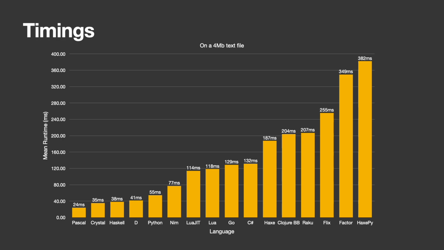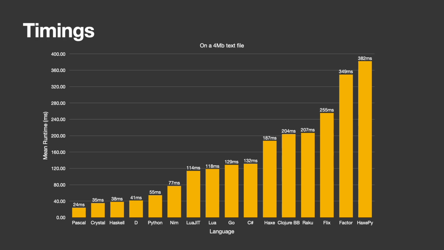Haxe performed pretty badly, which makes it less appealing than some of the other similar high-level languages, especially since it's quite niche itself. Flix wasn't fantastic, but I'm not sure if I compiled it right, and I'm not very familiar with the JVM ecosystem. And for a new language, it's not too far behind Clojure. Clojure could have been faster if I compiled it to a jar, but I wasn't sure how to do that with a standalone file, so I just ran it with Babashka instead, which is based on GraalVM.